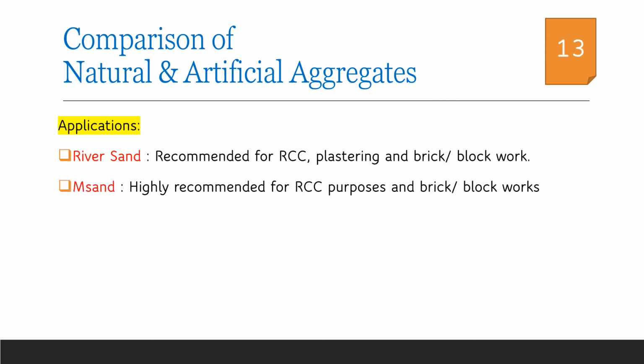River sand is conventionally used for all the different types of concreting such as RCC structures, brick walls, plastering, etc. Whereas M sand is generally preferred for RCC work and brickwork. For plastering nowadays, a special type of M sand is available which has a smaller particle size.